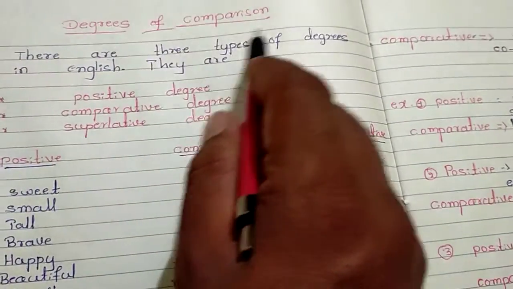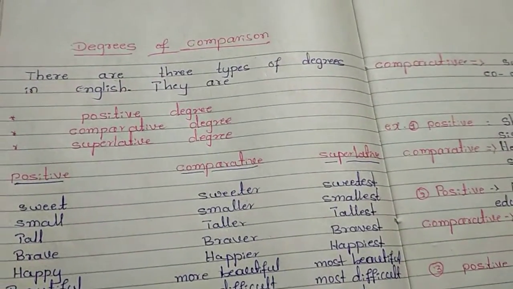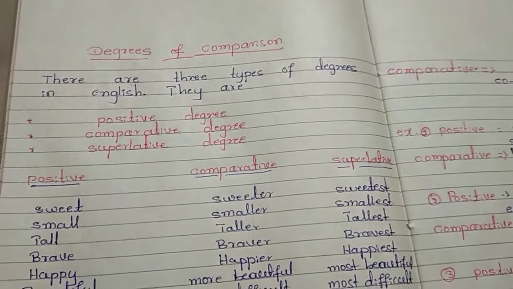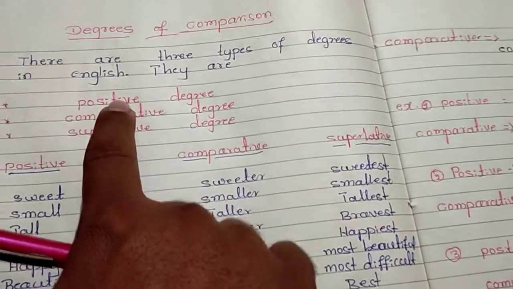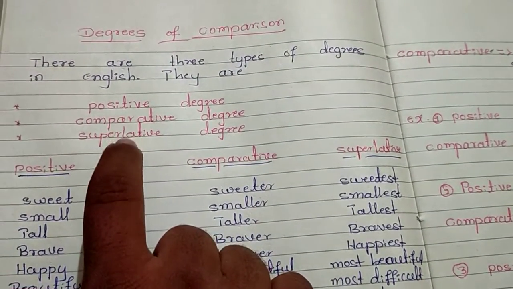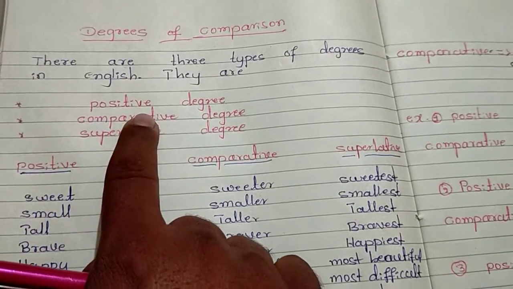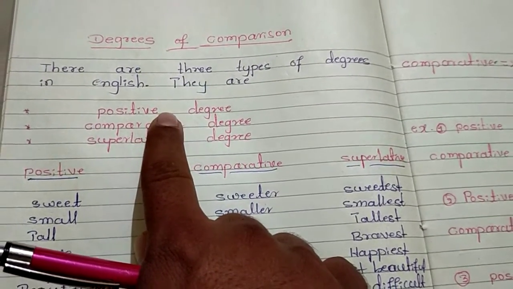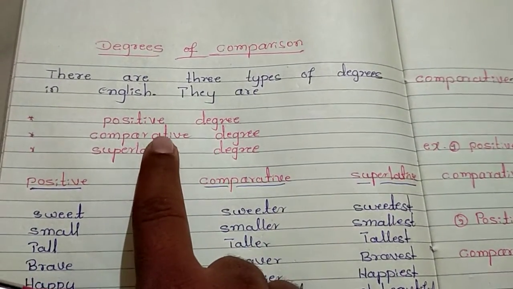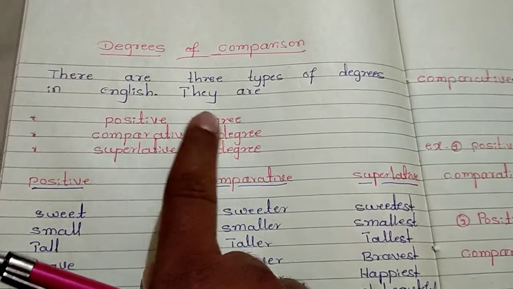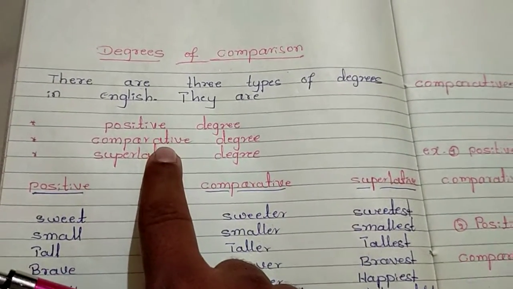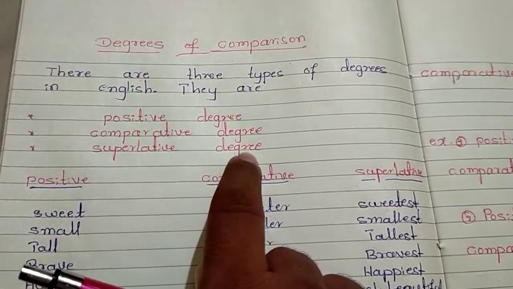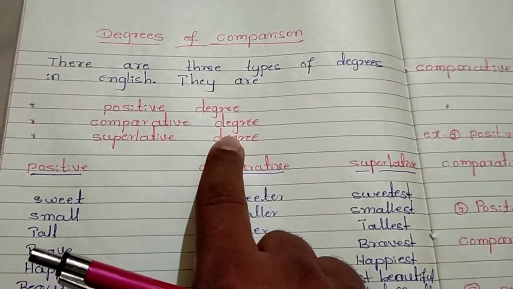There are three types of degrees in English. They are positive degree, comparative degree, and superlative degree. Positive degree describes the quality of a person, place, or thing. Comparative degree compares the quality between two nouns or more than two nouns. Superlative degree indicates the highest quality of a person, place, or thing.